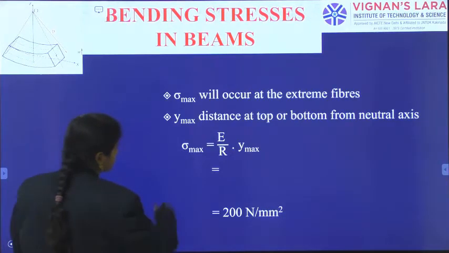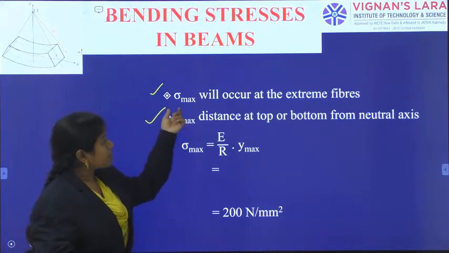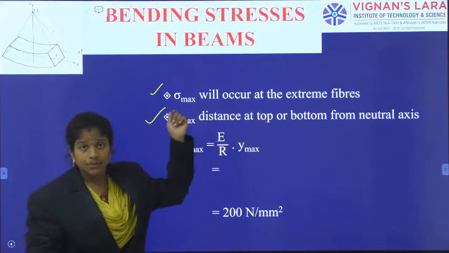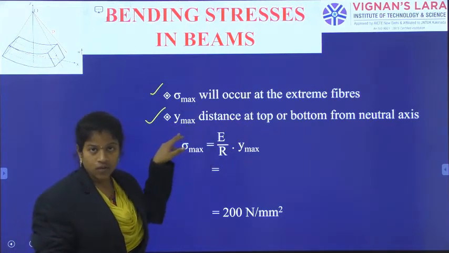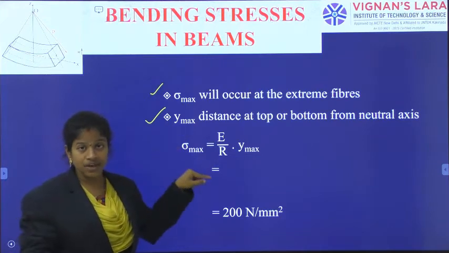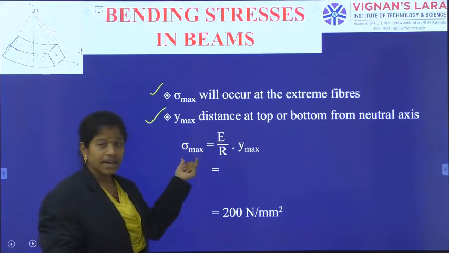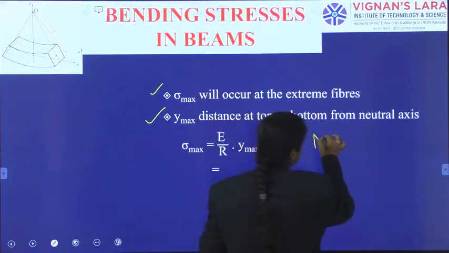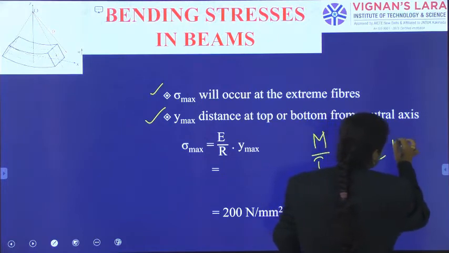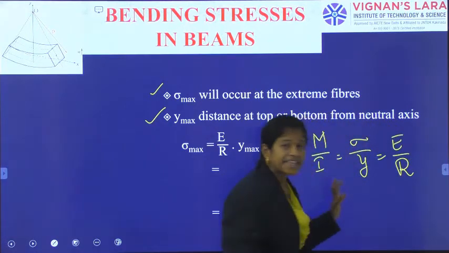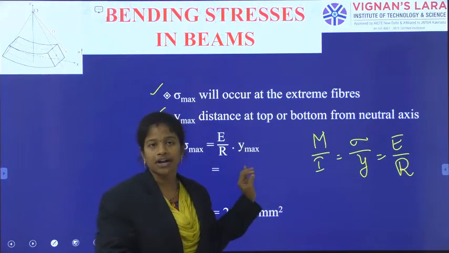Now sigma max and Y max, these two terms you already know, right? Sigma max occurs at the extreme fibers, and Y max is the distance of those extreme fibers from the neutral axis. As we have already mentioned, M by I is equal to sigma by Y, or you can write sigma max by Y max, is equal to E by R. In these three combinations, you can take any two as you already know the values.